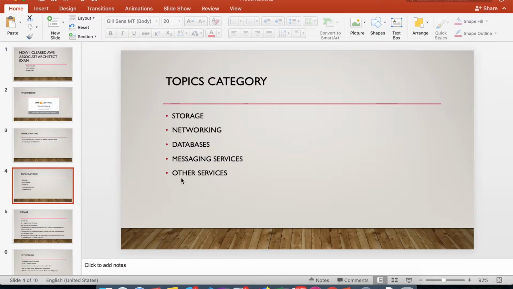Next, we will see what topics I have covered. I have categorized all the topics into the following categories: first storage, next networking, then databases, messaging services, and other services. First, we will talk about storage.